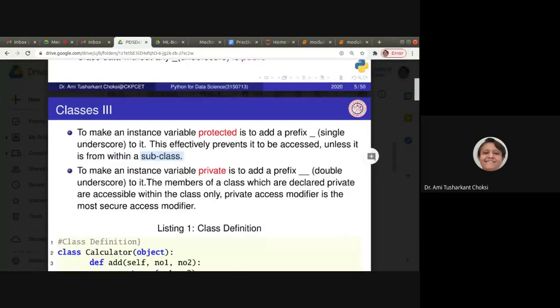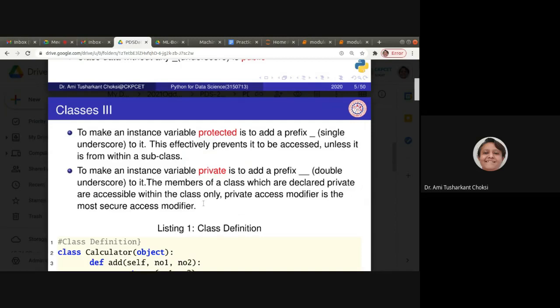To make an instance variable private, add a prefix of double underscore to it. That is, if you want to make any data public, do not put any underscore with that variable. If you put one underscore, that is protected. If you put two underscores, that is private.